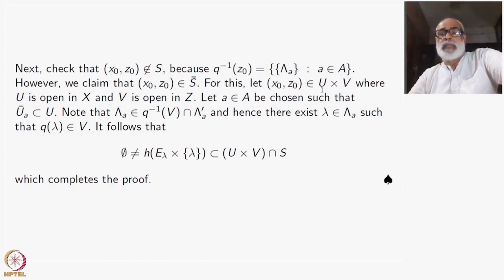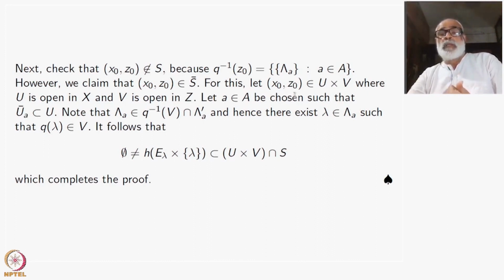So take a basic neighborhood U cross V of (X naught, Z naught) in the product topology. Let A belong to the index set be chosen such that U_A bar is contained inside U. What I am using here is that this family of U_A bars is a neighborhood system at X naught.